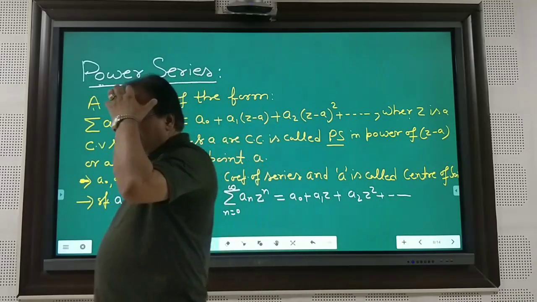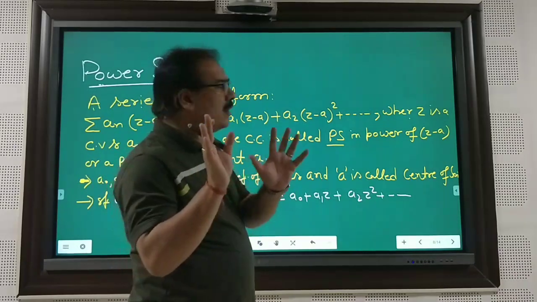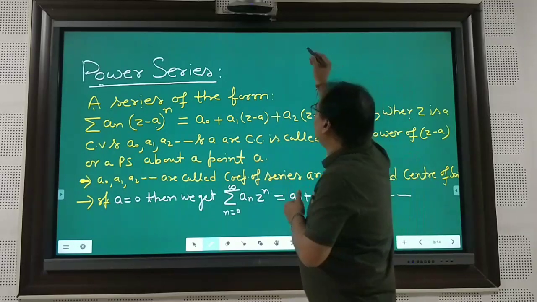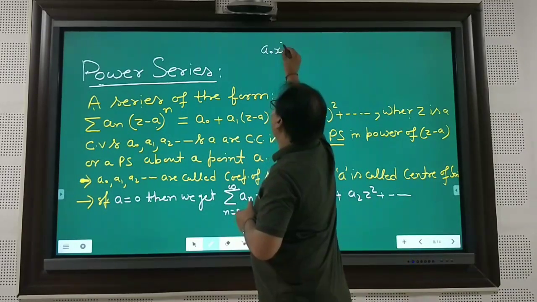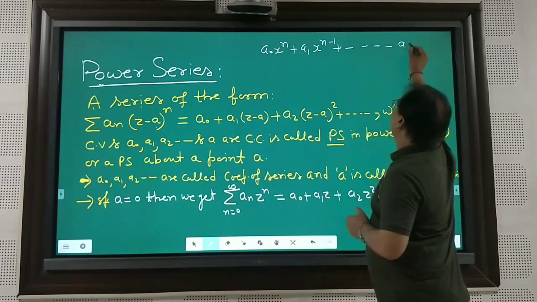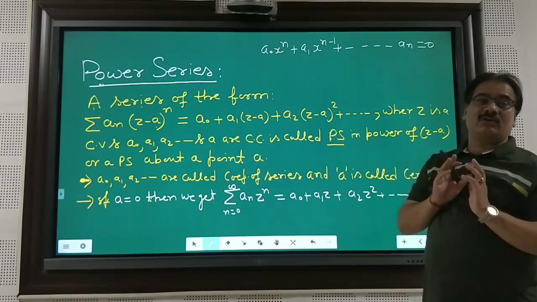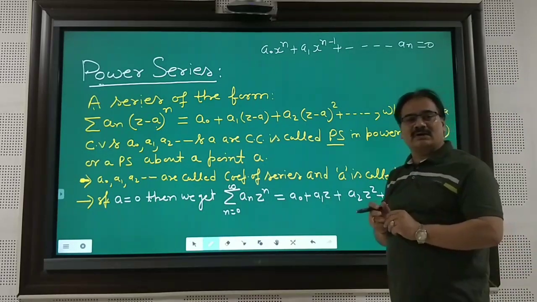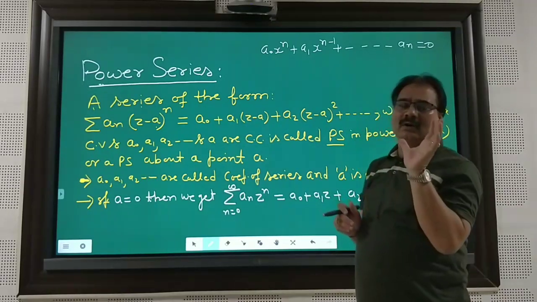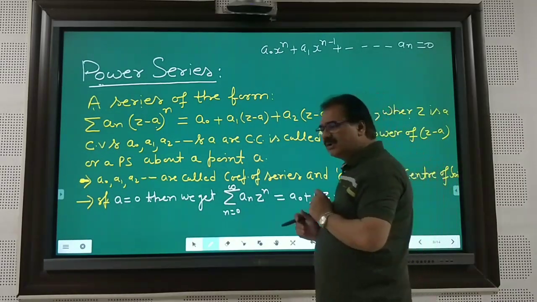Now, from your previous classes, you already know the actual meaning of the power series, not in complex numbers. You are already familiar with a series written as a0 x^n + a1 x^(n-1) and so on up to an equals 0, which is called the power series. This is a most powerful series because you can generate all polynomials from this equation itself, and you discuss the theory of equations, just to recall your memory. But here we are defining the power series in the complex sense, in a complex variable.